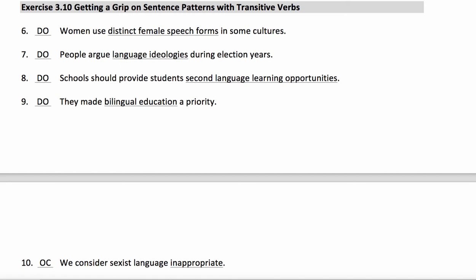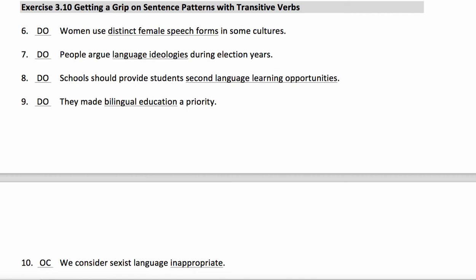So 6, 7, 8, and 9. Notice that all of these are direct objects. Let's first talk about number 6. There's only one noun phrase. It is followed by a prepositional phrase, so you can forget the prepositional phrase. Since there's only one noun phrase, it must be a direct object. Same with 7. Forget the prepositional phrase during election years, and you're left with one noun phrase, language ideologies, direct object again.